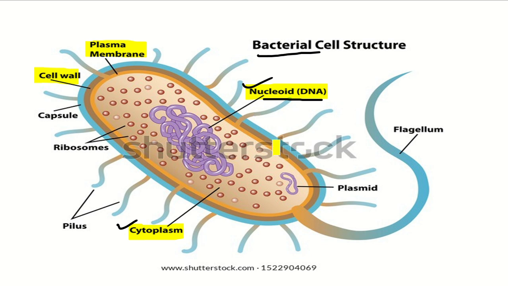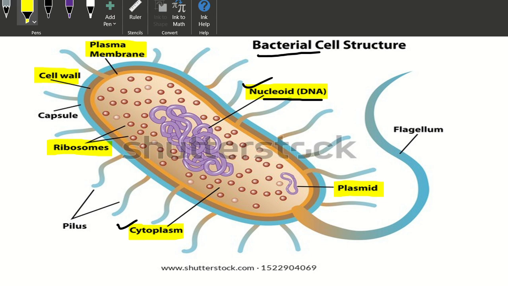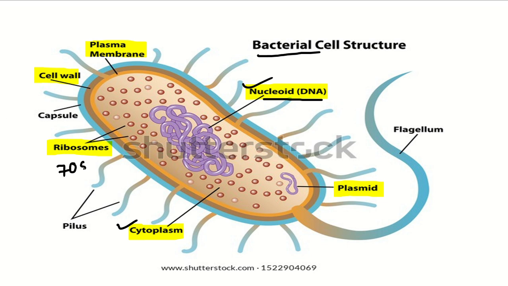Nucleoid is nothing but bacterial DNA, and apart from it there is another extrachromosomal DNA known as plasmid. Plasmid and DNA you can both get in a bacterial cell. Apart from this, they have ribosome, a membraneless cellular organelle, and in prokaryotic cells this ribosome is 70S type.